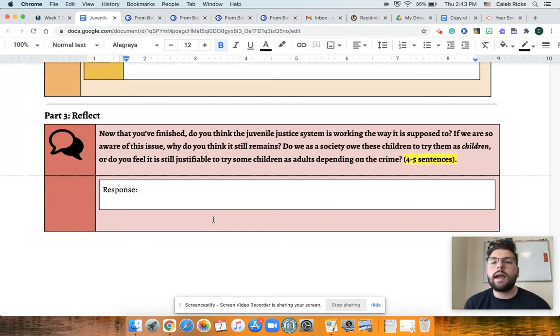Do we as a society owe these children, these child criminals, to try them as children? Or do you feel it's still justifiable to try some children as adults depending on the crime? You can think of theft versus murder versus arson, what have you. So in 4 to 5 sentences, I want to know your opinions on those issues.